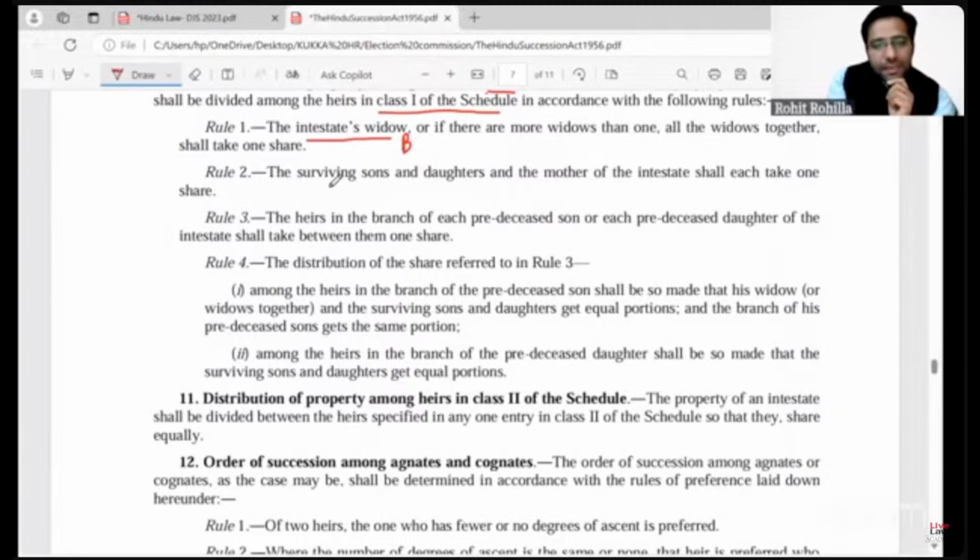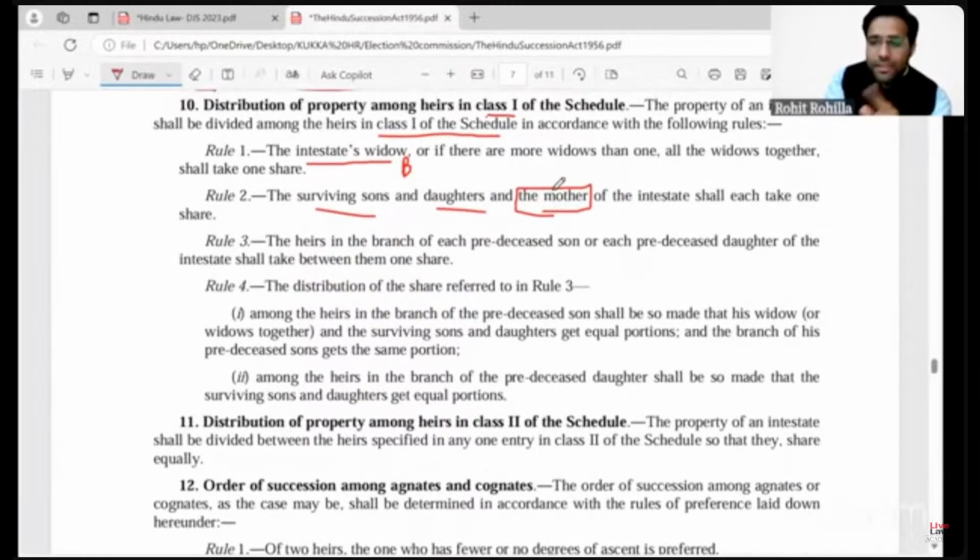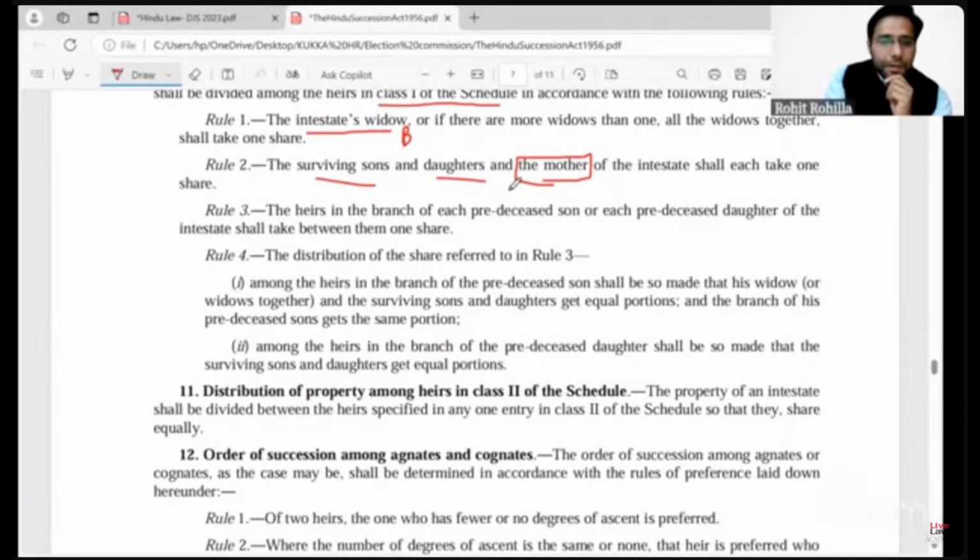Then rule 2 says that the surviving sons and daughters and the mother of the intestate shall each take one share. Surviving sons and daughters. In our question, the mother was not there in 2008. She already died, right? So we need not assign a share to her. Surviving son was there, yes, C, and daughter D. She was married, but she was surviving, right?